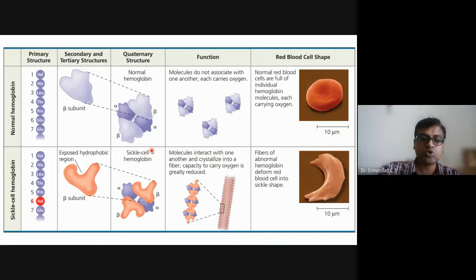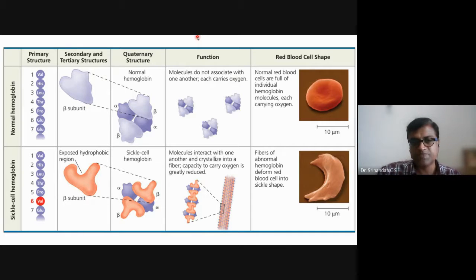And I'll give you one example of disease, how these proteins can cause disease. For example, the primary structure of one of the blood cells, the RBC, has valine, histidine, leucine, threonine, proline, glutamine, glutamine, and so on and so forth.